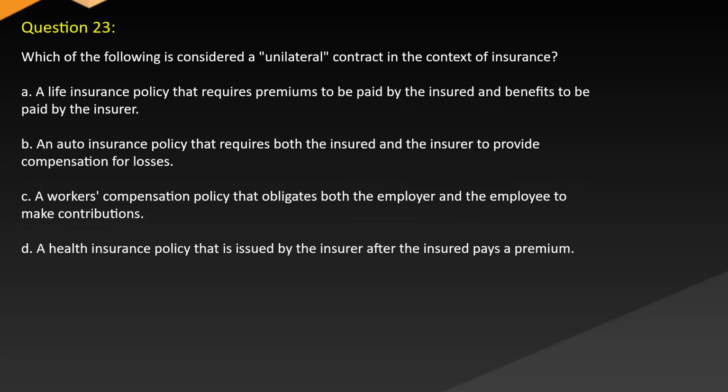Question 23. Which of the following is considered a unilateral contract in the context of insurance? A. A life insurance policy that requires premiums to be paid by the insured and benefits to be paid by the insurer. B. An auto insurance policy that requires both the insured and the insurer to provide compensation for losses. C. A workers' compensation policy that obligates both the employer and the employee to make contributions. D. A health insurance policy that is issued by the insurer after the insured pays a premium.